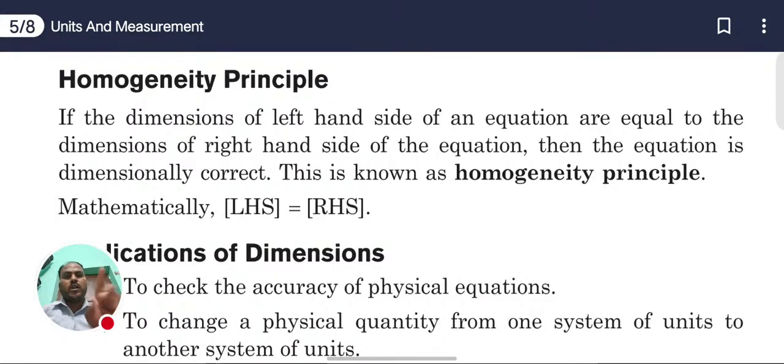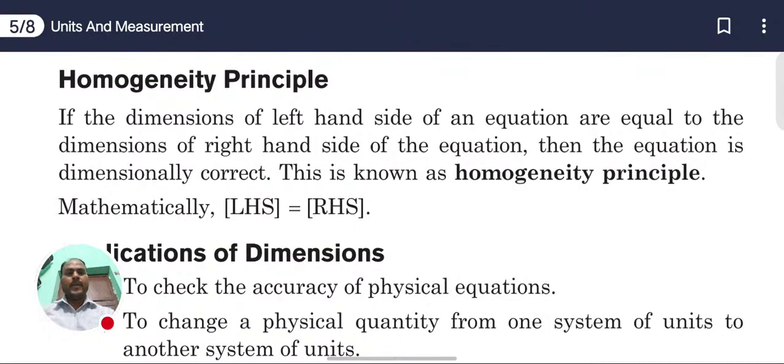If LHS and RHS come out different, giving different values, then that equation will not satisfy the homogeneity principle. It means if in an equation the LHS and the RHS values are similar to each other, then that equation satisfies the homogeneity principle.